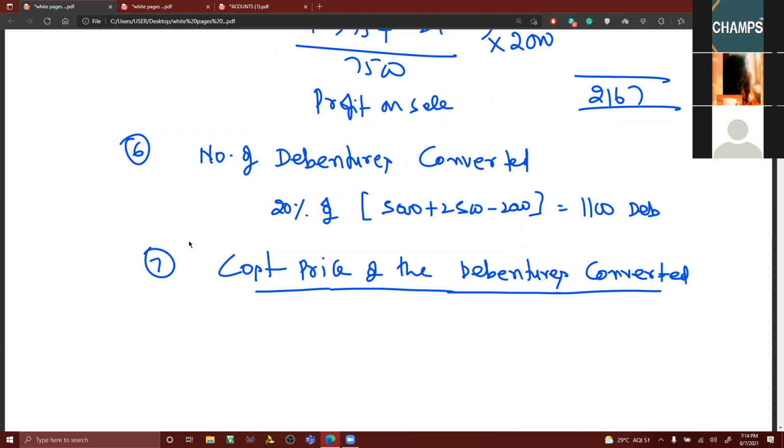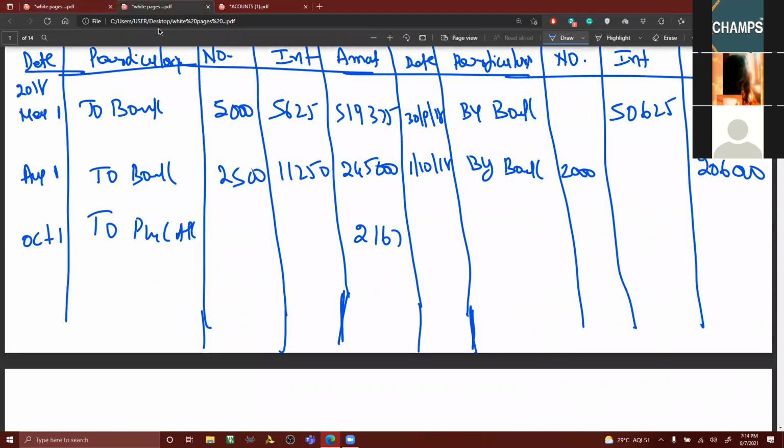How did you get that 1,12,108? If you want, you can see this data. How have you calculated that? 5,19,375 plus 2,45,000 divided by 7,500 into 1,100.